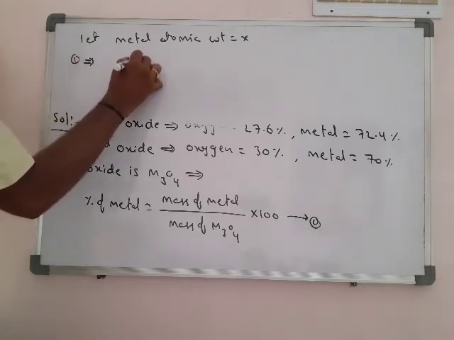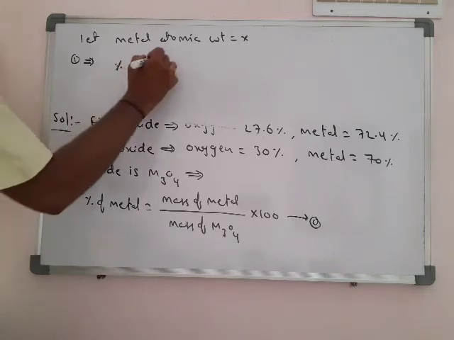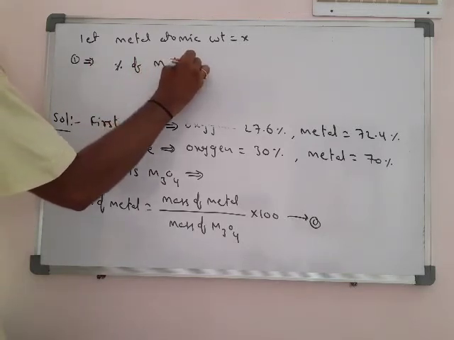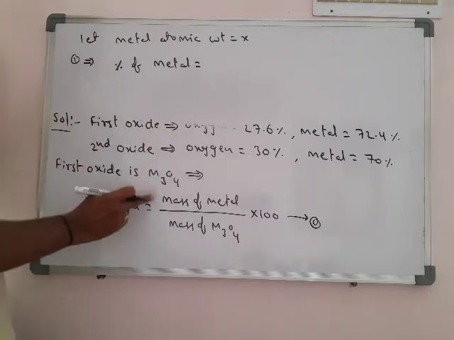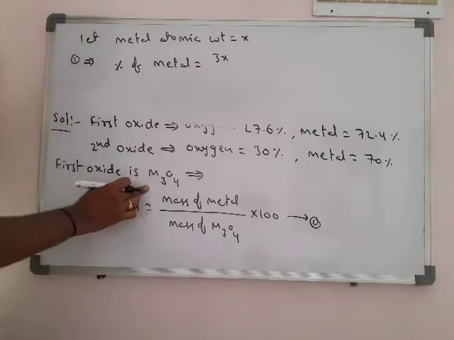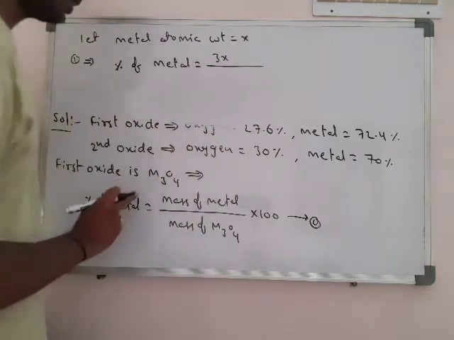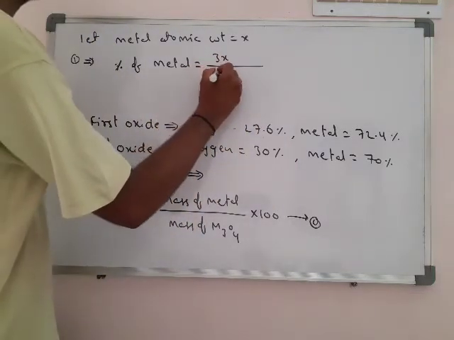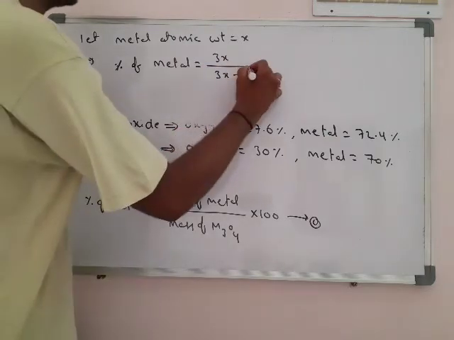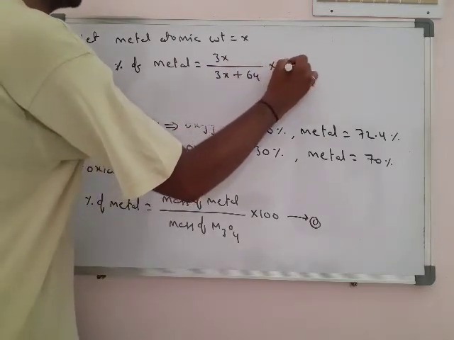So this problem looking simple, but they are somewhat critical to understand. So the percentage of metal in the first compound is mass of metal, so 3x, by total mass, 3x plus 64, percentage కాబట్టి ఇంటూ 100.